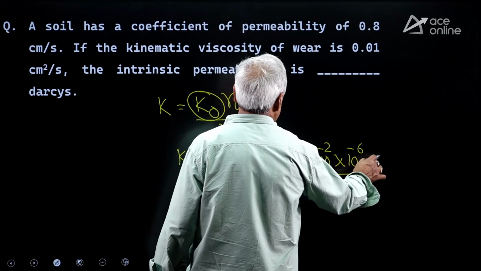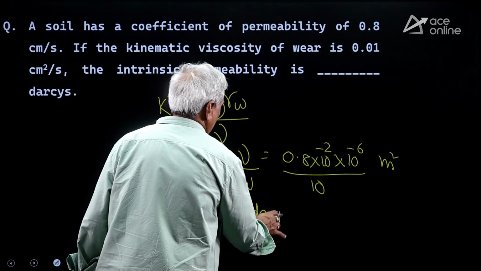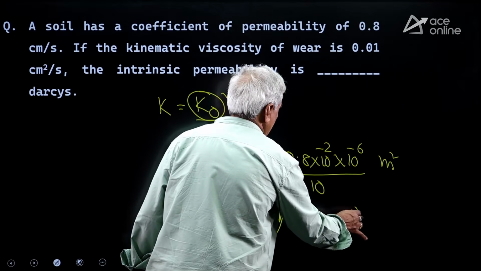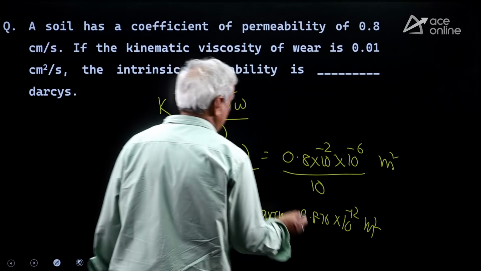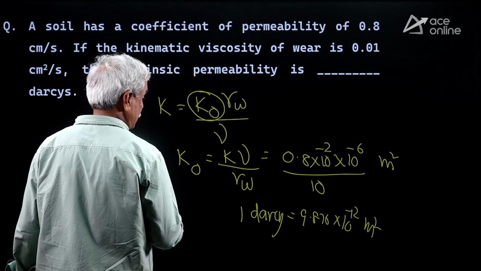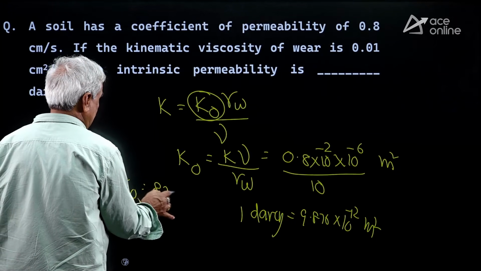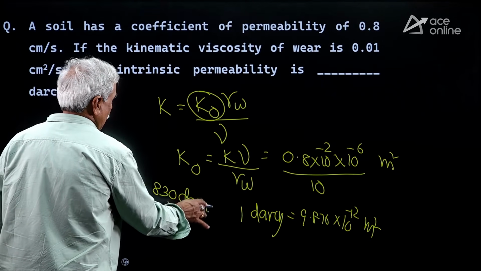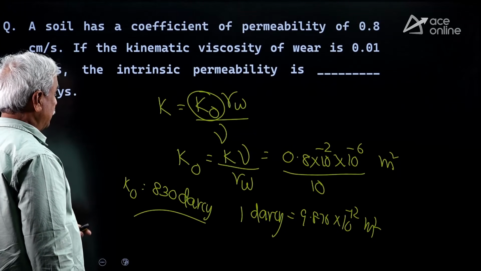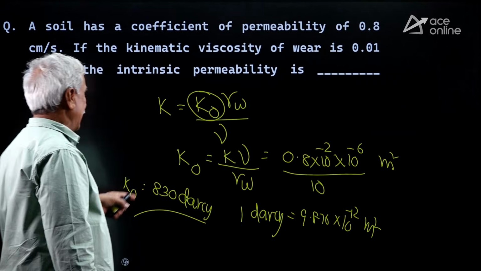All this is in the units of square meters. 1 Darcy is 9.876 into 10 power minus 12 square meters. If you convert, K0 value is approximately 830 Darcy. Check the calculation: 0.8 divided by slightly less than 1, more than 800, you get 830.